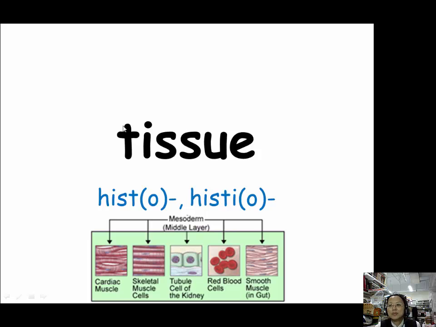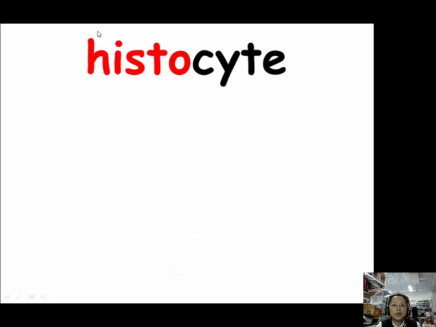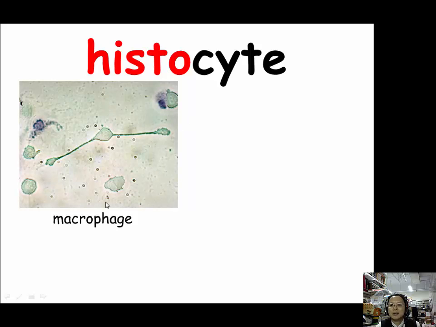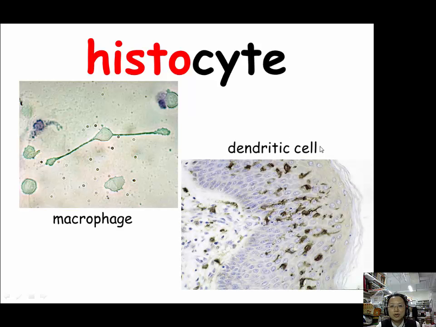When we want to talk about tissue, we have two prefixes, histo, H-I-S-T-O, and histio, H-I-S-T-I-O. Our example for histo is histocyte. Histocyte is a macrophage derived from bone marrow found in connective tissue. Sometimes it's called dendritic cell.